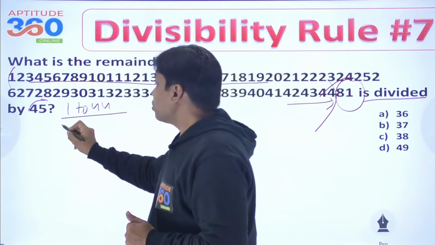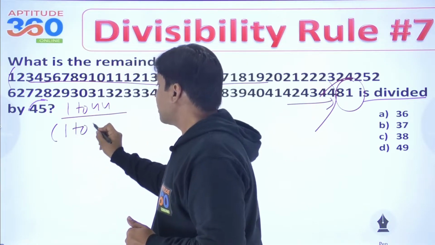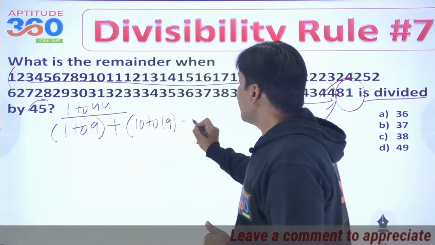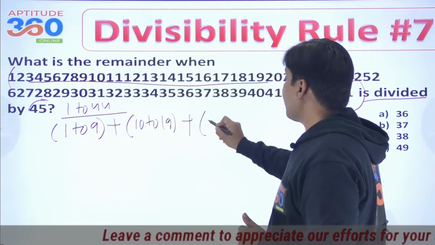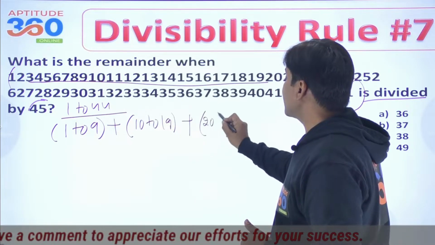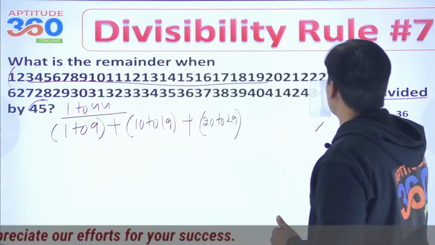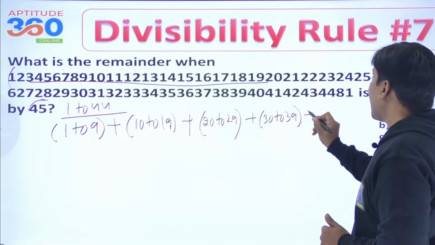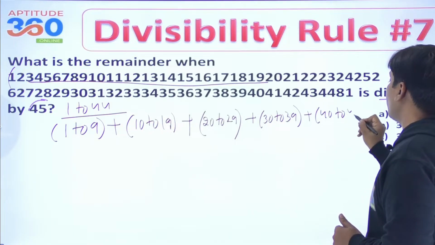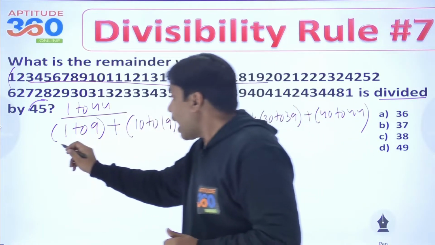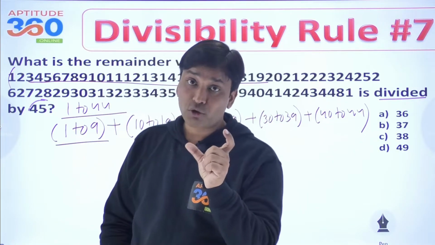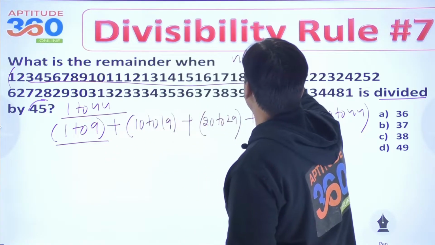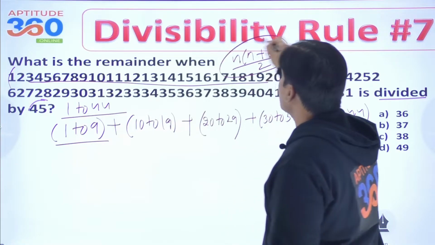So what I'm going to do is I will be finding out sum of 1 to 9, right? And then 10 to 19, because this is very easy for me to find. And then I will be finding out from 20 to 29, and then I will be doing from 30 to 39, and last but not the least 40 to 44. Now everybody knows how to find out sum of first 9 natural numbers. Apply n into n plus 1 by 2. That is nothing but sum of first n natural numbers.